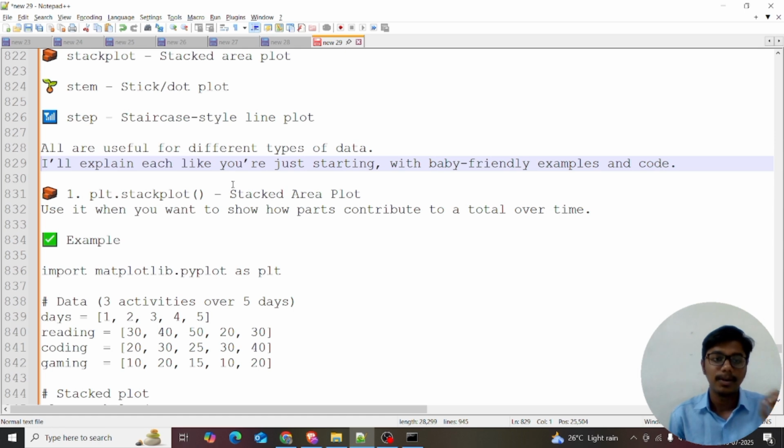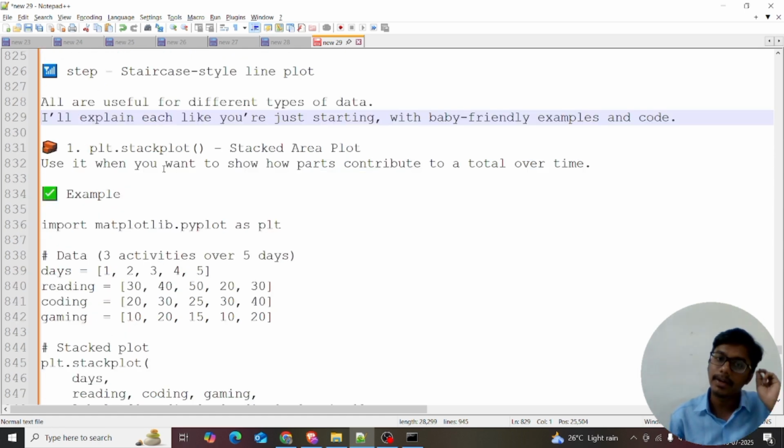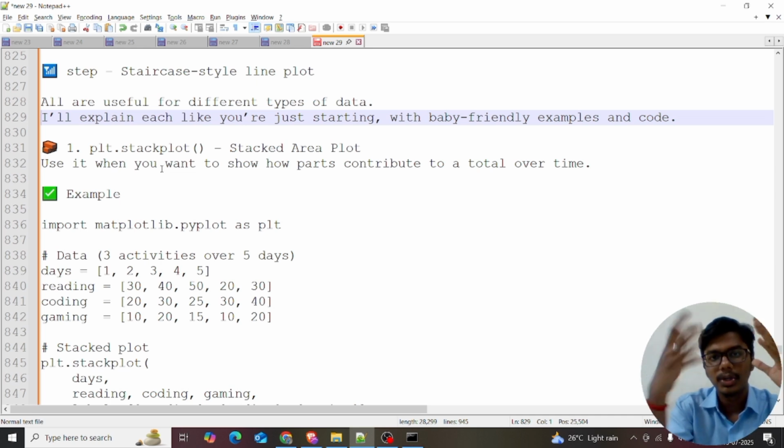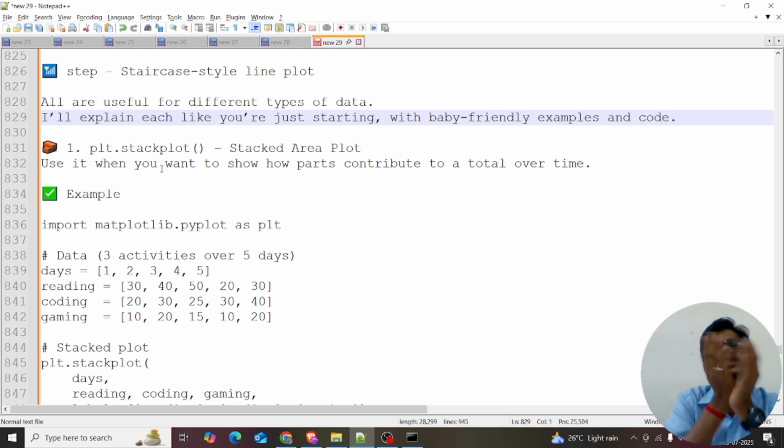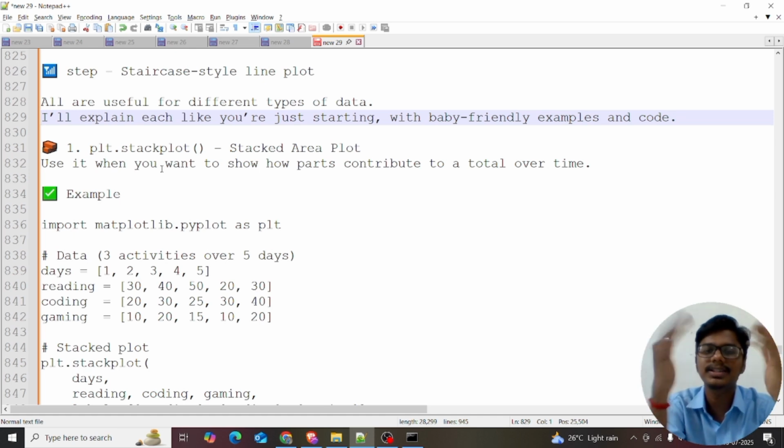I'll explain and build the stack plot. What's the use of the stack plot? Use it when you want to show how parts contribute to a total over time. Let's take an example. Just don't watch the screen, just watch my pace.